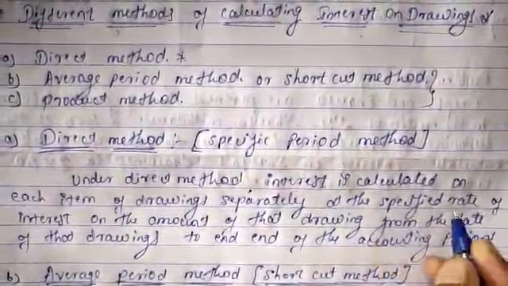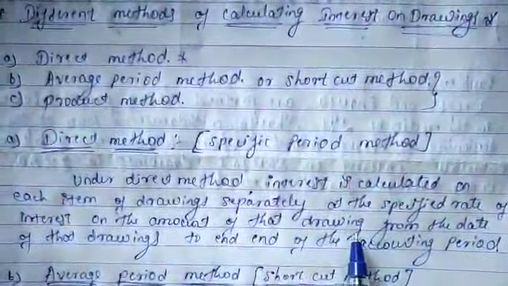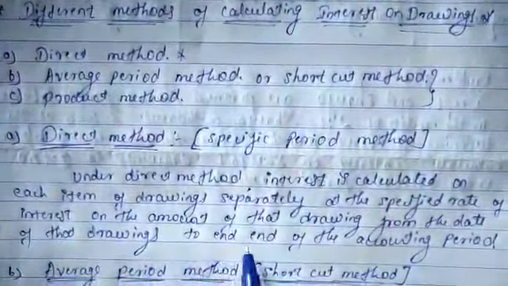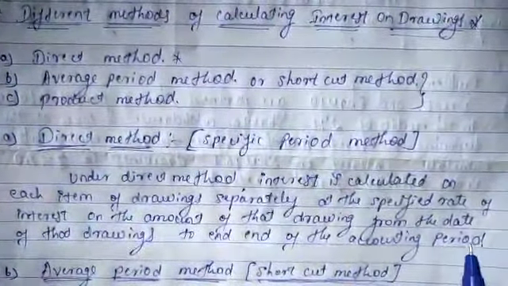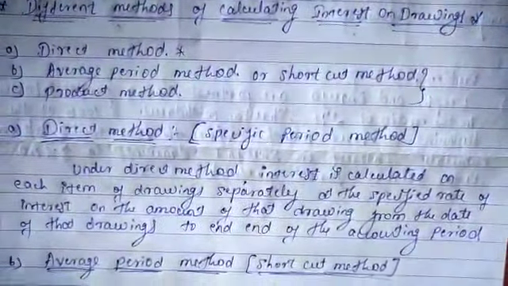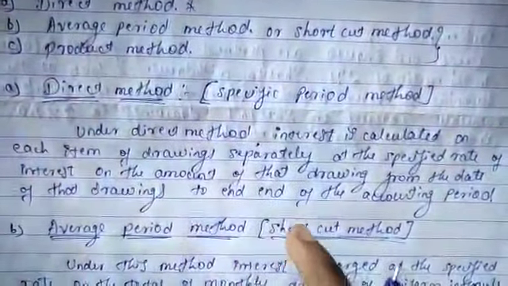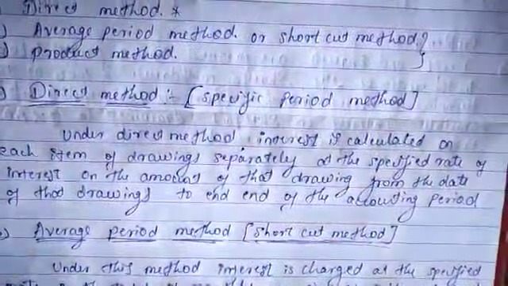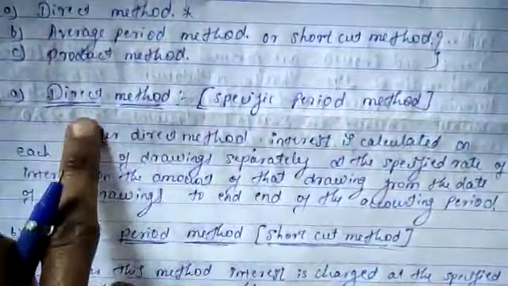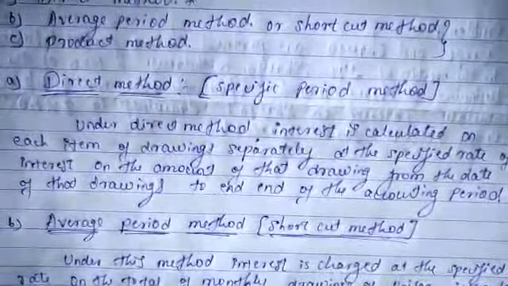Interest is calculated on the amount of each drawing from the date of the drawing to the end of the accounting period. This is the direct method meaning, and only its meaning we have to study in this topic.